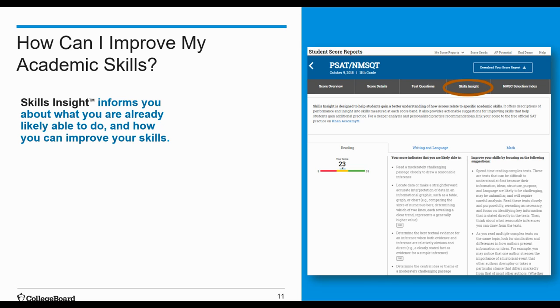There's also a link at the top of the page that will connect you to Khan Academy. If you don't already have your Khan Academy account set up, go ahead and set that up. It's free. And if you link your College Board account to your Khan Academy account, College Board will send over your scores to Khan Academy so that you can receive a free online personalized practice program. So go ahead and do that if you haven't already done it.